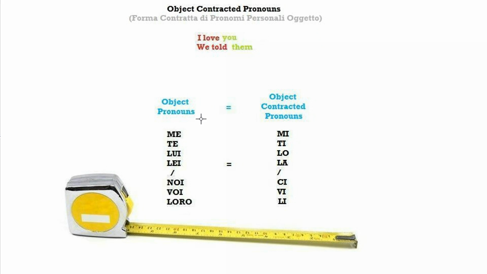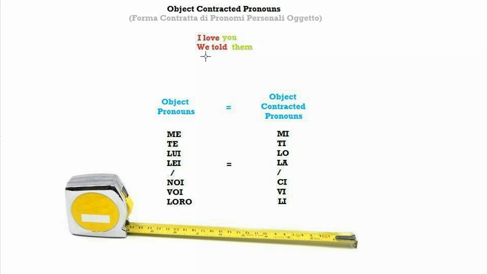Object pronouns are particular personal pronouns that are used in sentences where you need an object. For instance, I love you. We told them. You have a subject, I or we in these cases, and then you have a verb, love or told, and then you have an object, you and them.